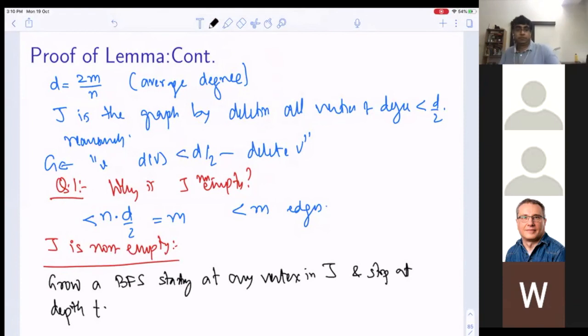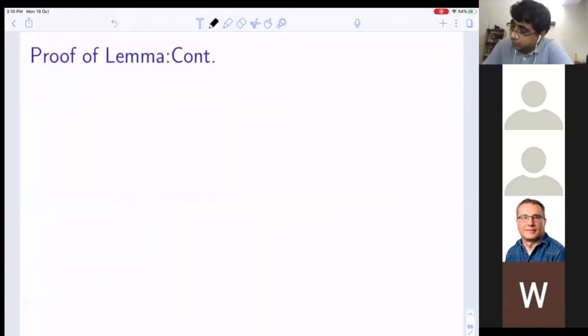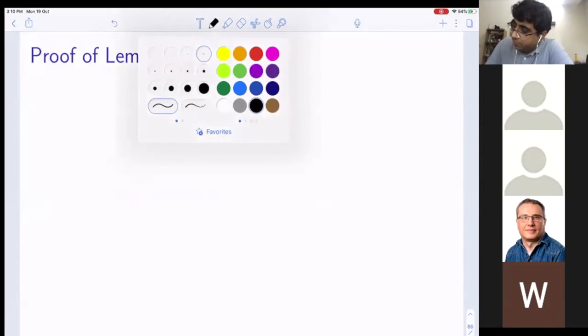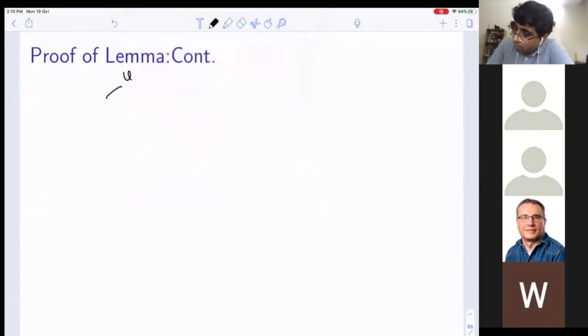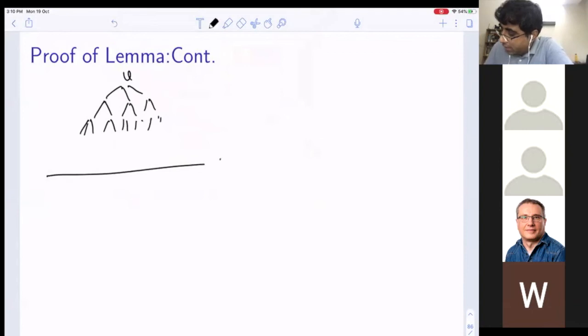So I pick some vertex v, I draw a BFS, and I curtail it at depth t.